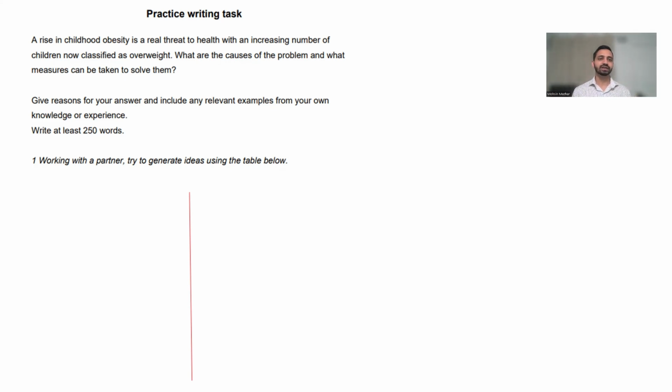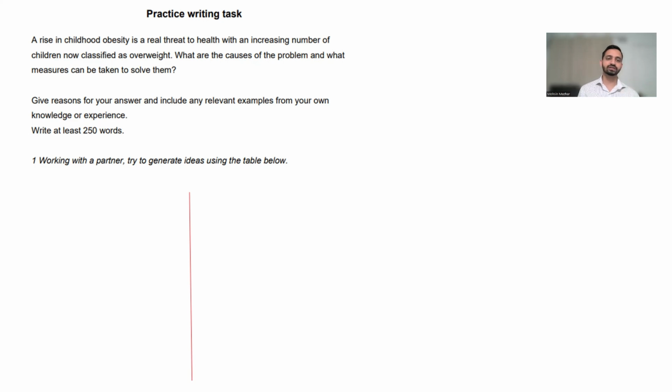A rise in childhood obesity is a real threat to health, with an increasing number of children now classified as overweight. What are the causes of the problem, and what measures can be taken to solve them? Give reasons for your answer and include any relevant examples from your own knowledge or experience. Write at least 250 words.